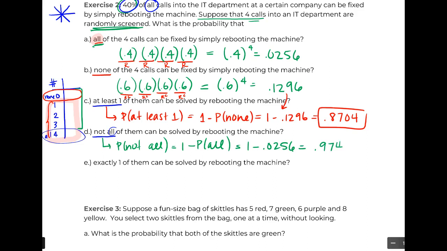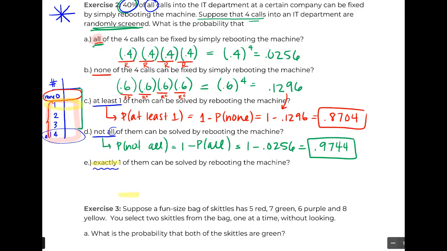So that's the one way these can be a little trickier, is that I could ask one of these, the C or D version instead, and that means you have to not only do A or B, but then you have to realize it's a complement. The last question here is exactly one can be solved by rebooting the machine. Back to our little table, exactly one is just this. So this is one we have to calculate by hand, right?